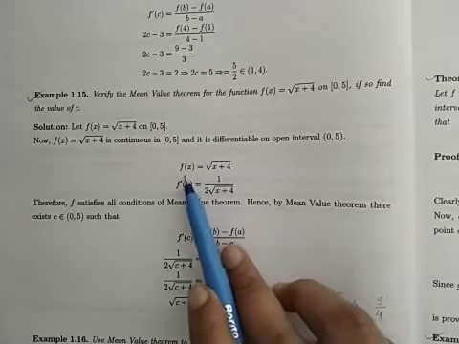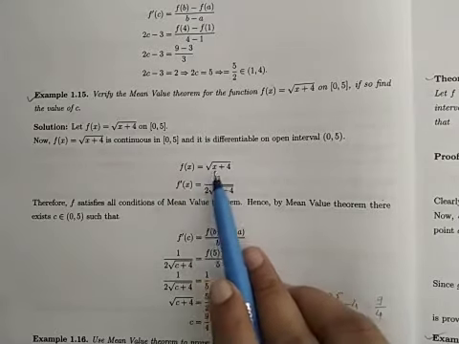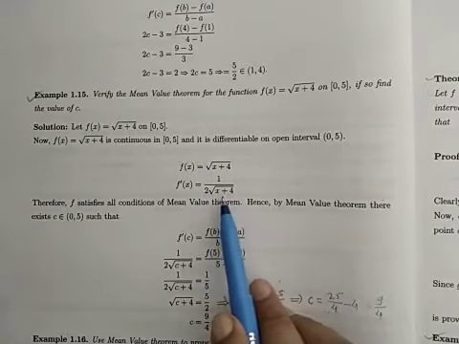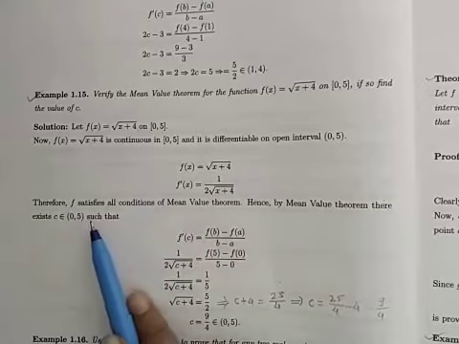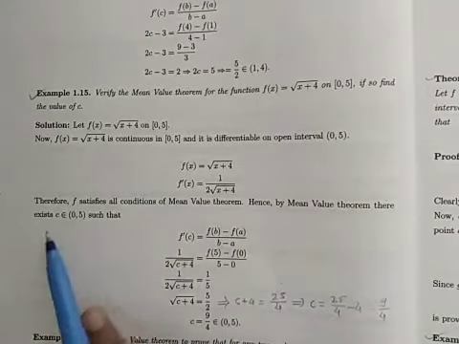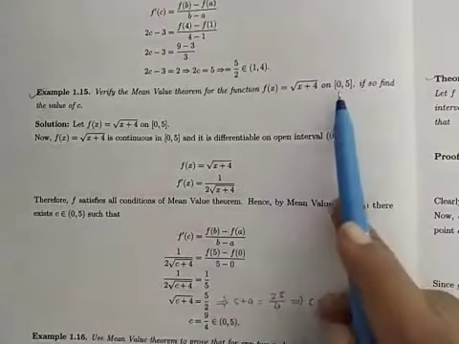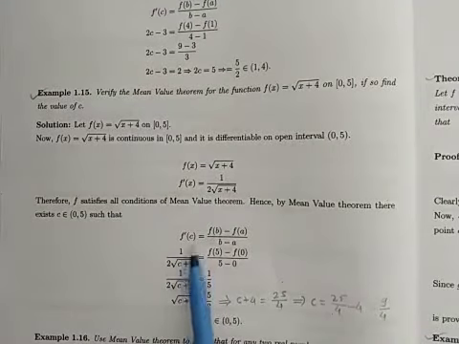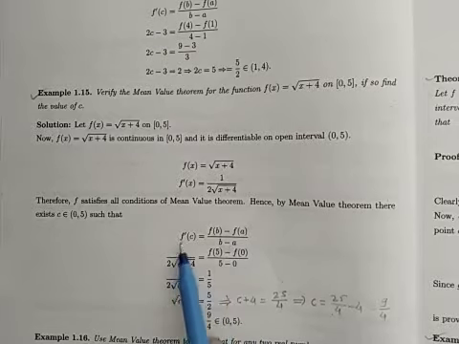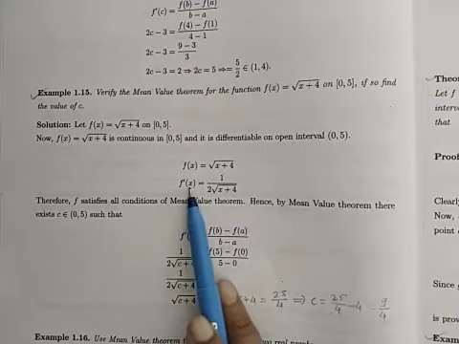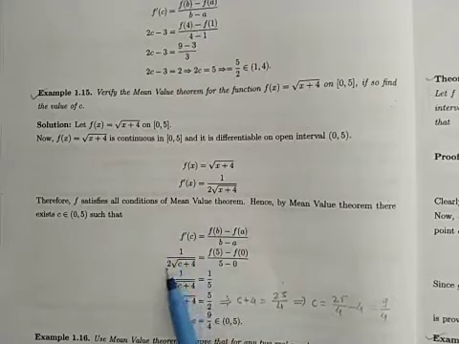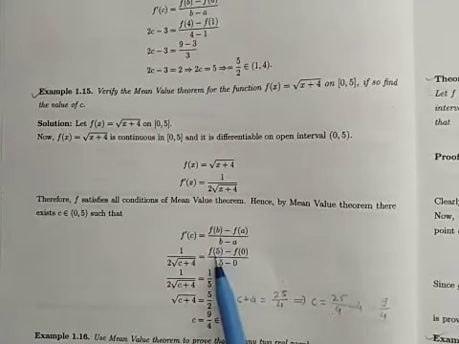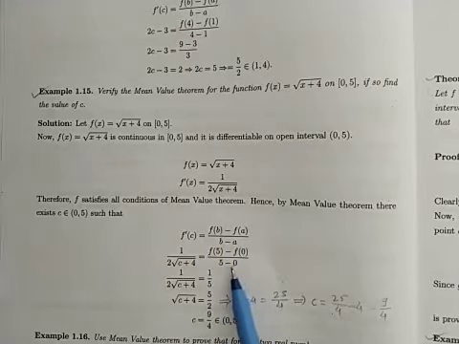So here we will find out f dash of x. f of x is square root of x plus 4. So f dash of x will be 1 upon 2 square root of x plus 4. Now by mean value theorem, there exists a point c belongs to open interval 0 to 5 such that f dash of c is f of b minus f of a upon b minus a. So f dash of c will be, replace x by c, 1 upon 2 square root of c plus 4 is equal to f of 5 minus f of 0 upon 5 minus 0.